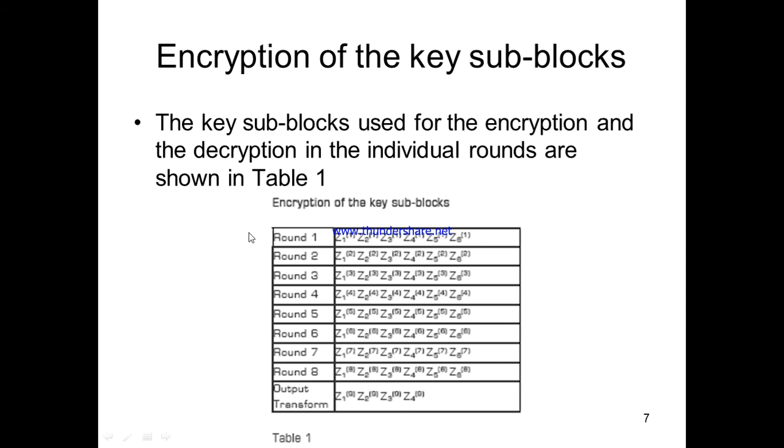That is representing how many rounds there are, what keys we are using, and how many outputs. Now in each round, 6 keys, yes or no? In each round 6 keys: Z1, Z2, Z3, Z4, Z5, Z6. First round, second round, third round, fourth, fifth, sixth, seventh, eighth. 8 into 6, 48. And for the output transformation we have again 4. So totally it is 52 sub-key blocks we are going to use.